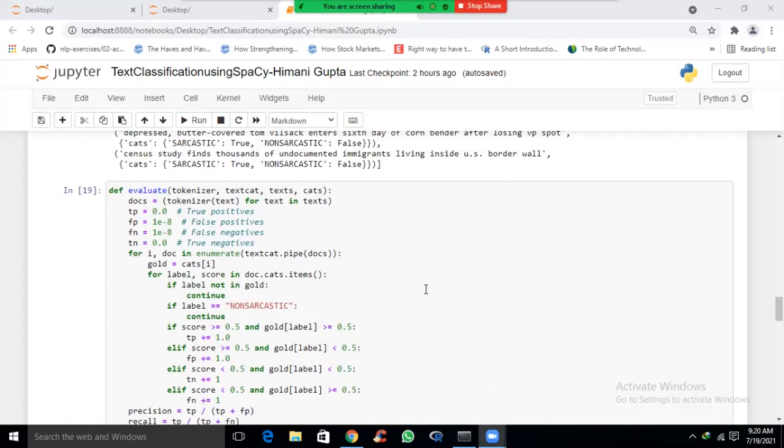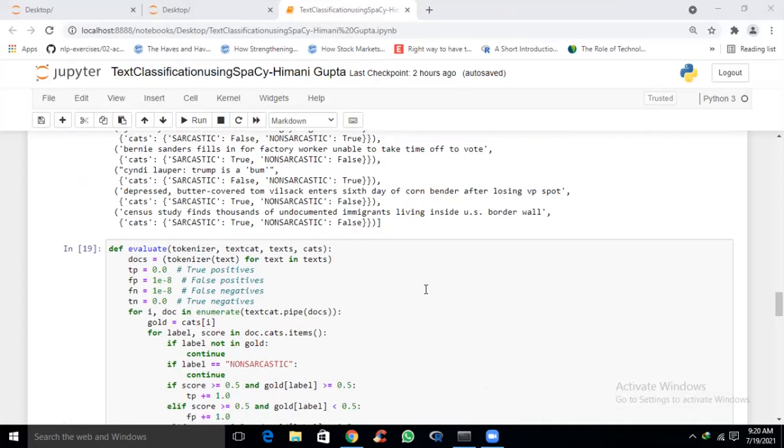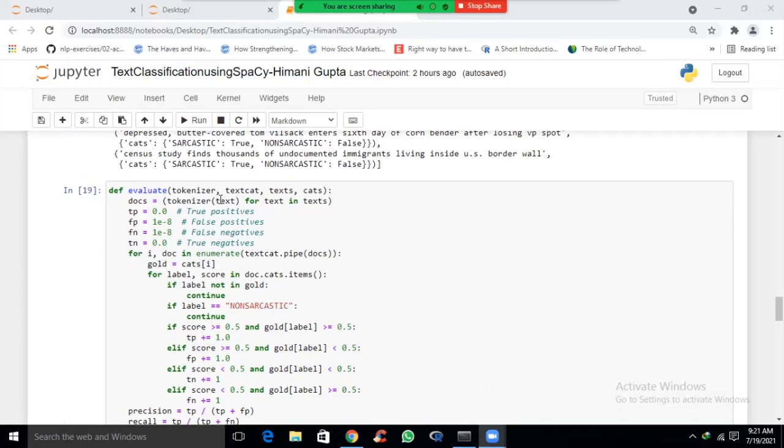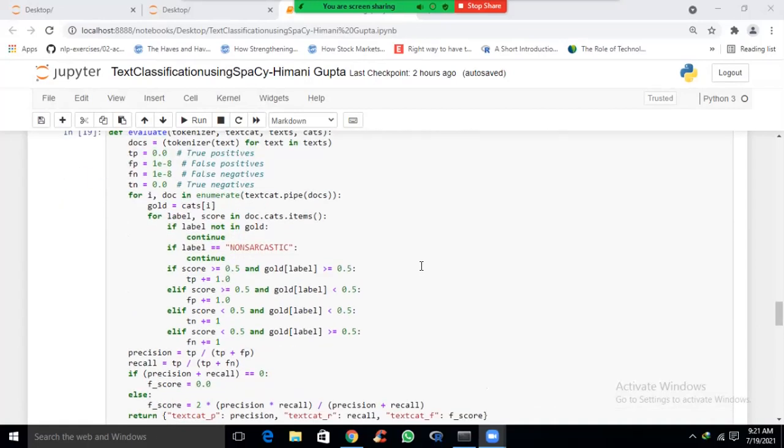Now, this evaluate function performs the evaluation process. It will be called later during training to see the performance. This function takes the textcat and the evaluation data as input. For each text in the evaluation data, it reads the score from the predictions made. Here we have the code for reading the score, and based on this it calculates the values of true positives, true negatives, false positives and false negatives.